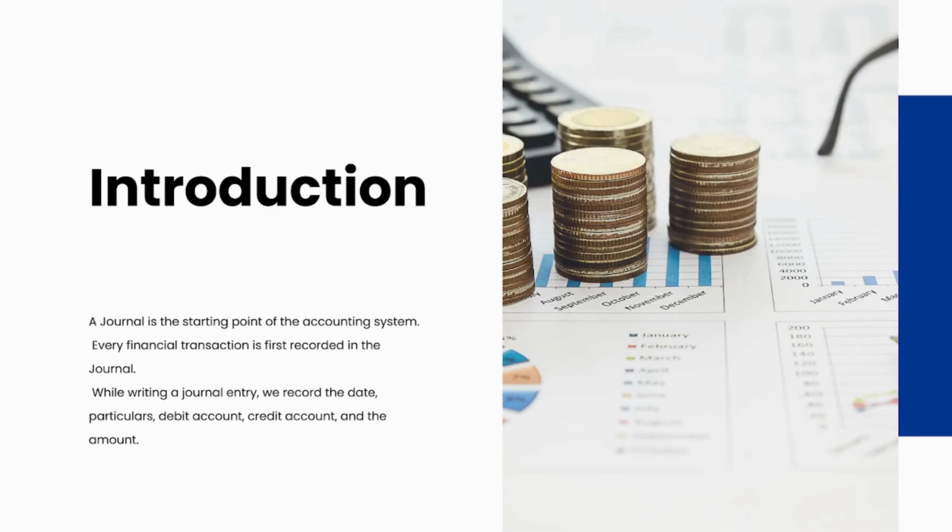In an accounting system, every company starts with a journal. It is the starting point of the accounting system, and every financial transaction that happens in the company is first recorded in the journal as a journal entry. While writing a journal entry we should record the date, the particulars, meaning what transactions we did, the debit account, the credit account, and the amount, how much is done and how much expense is there, and what is debited and what is credited. We have to record all the information within the journal entry.